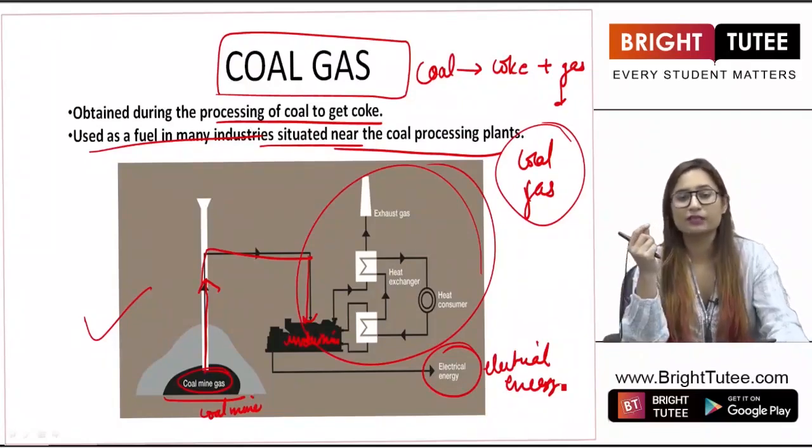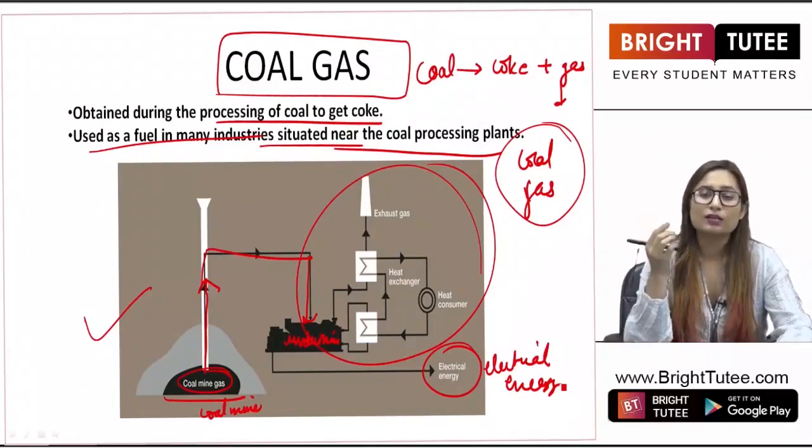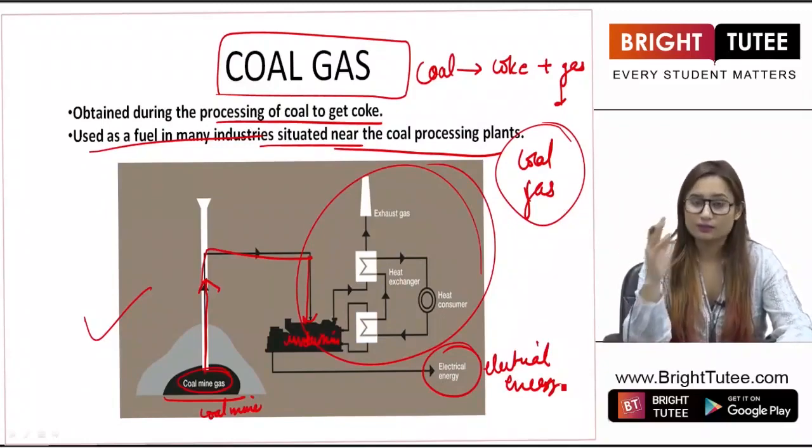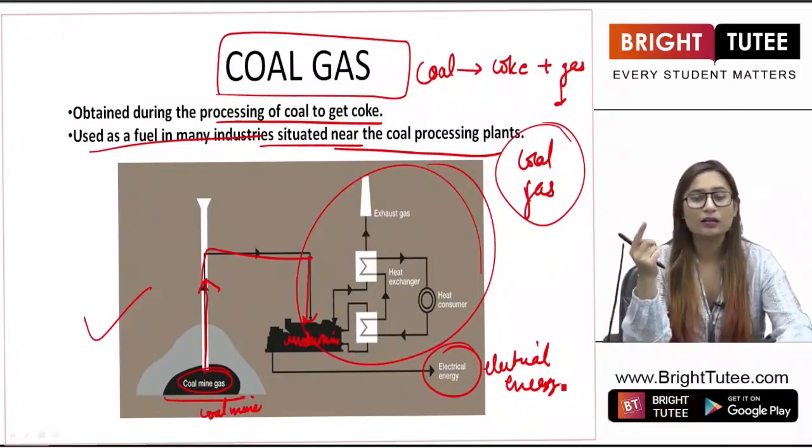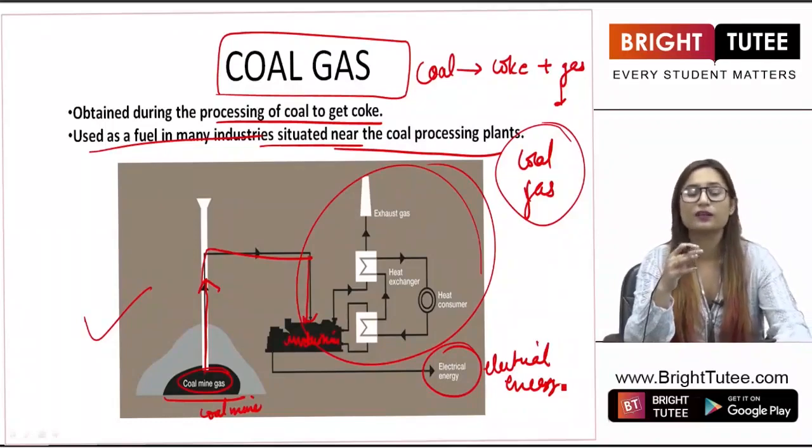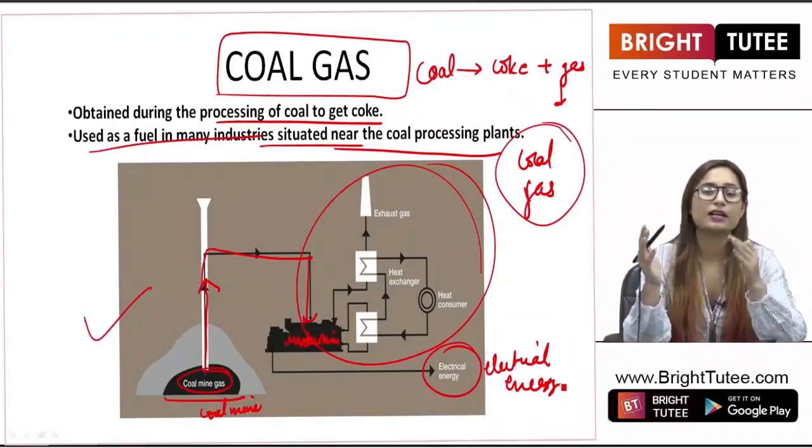So what did we obtain? Firstly, we studied about coal. Coal is an inexhaustible natural resource which is used to produce energy and other important products. What are those products? The first one was coke, the second one was coal tar, and the third one is coal gas. Coke is a very important product which is used in the manufacture of steel and in the extraction of metals.